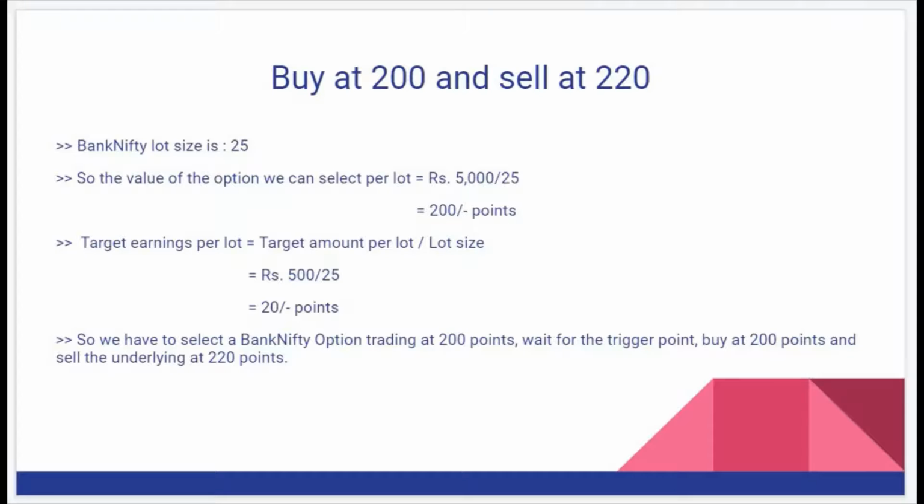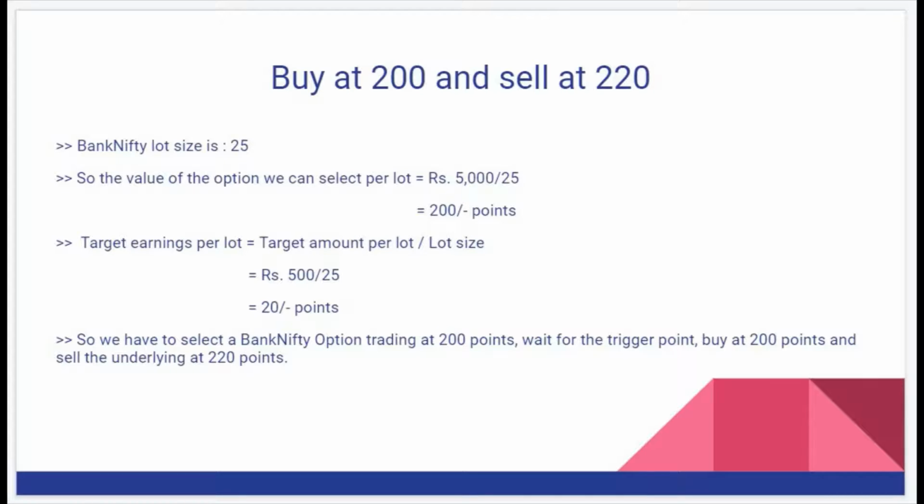How did we arrive at rupees 500? We are using rupees 5,000 per lot, and we are targeting 10% profit per lot. That means 5,000 by 10 is 500. So finally the target amount per lot is rupees 500 divided by lot size 25. So we are targeting 20 points, just 20 points. We have already bought a Bank Nifty option at 200. So if you add 20 points to that 200, it becomes 220. So the strategy is buy at 200 and sell at 220.